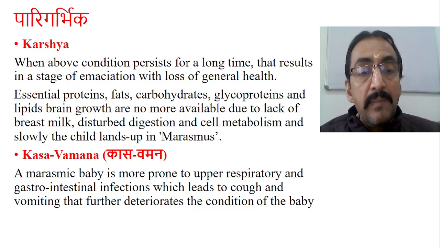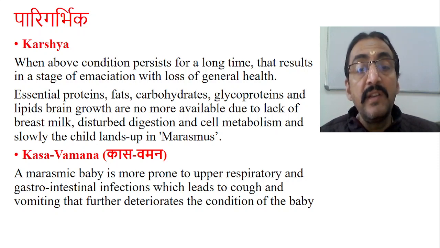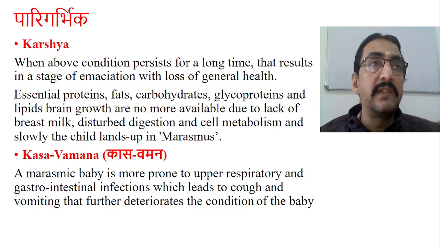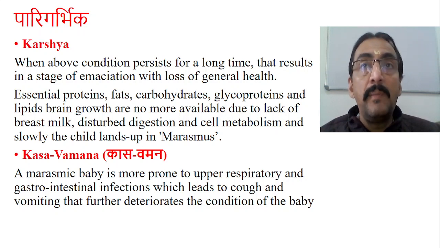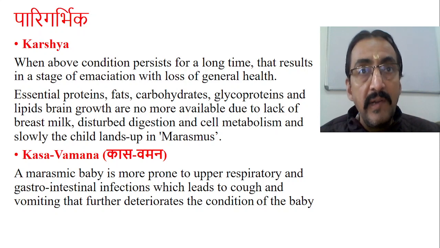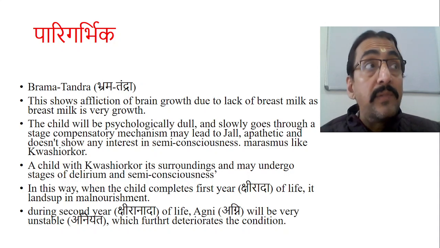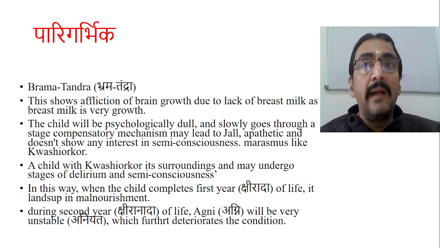A marasmic baby is more prone to develop upper respiratory tract infection and gastrointestinal infections, which lead to cough and also vomiting that further deteriorates the condition of the body. Now, Kasa Vamana: Vamana refers to GIT infections and Kasa refers to upper respiratory tract infections. Both these infections are quite common in an immunocompromised baby with marasmus. The next set of symptoms is quite interesting. He says Brahma and Tandra.